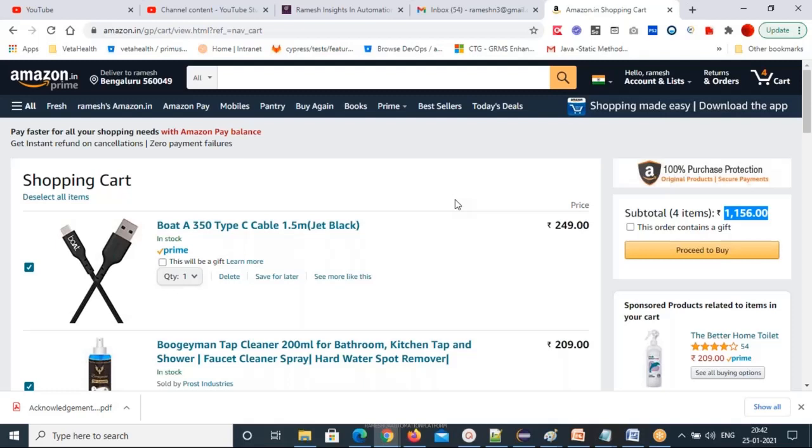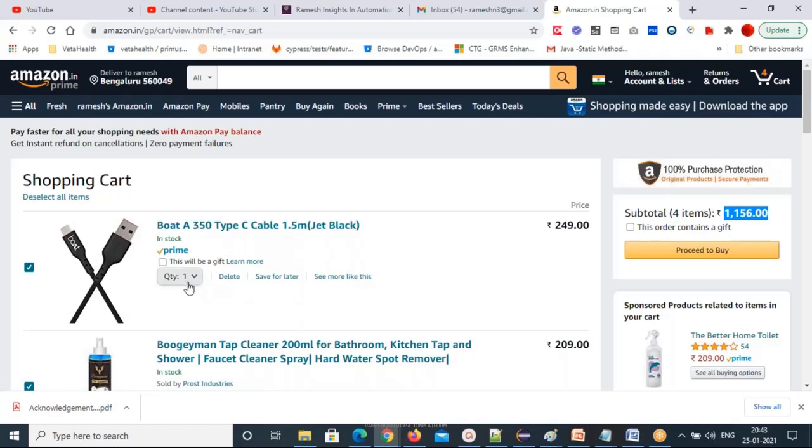Add to cart test. So many things you will check in this page, right? Whether Proceed to buy is working or not. Whether the checkbox is working or not. Whether the 100% purchase protection logo is displaying or not. Whether the Delete all items link is working or not. You have to validate delete all items also, another test case. Validate delete all items link. Validate delete link. Validate save for later. Validate see more like this.